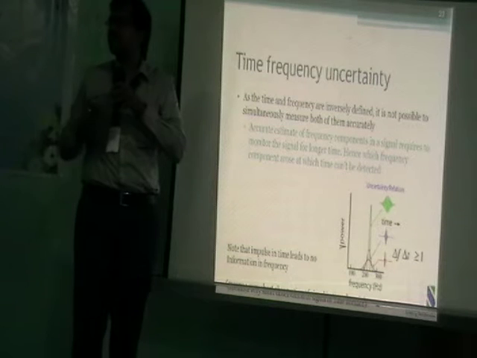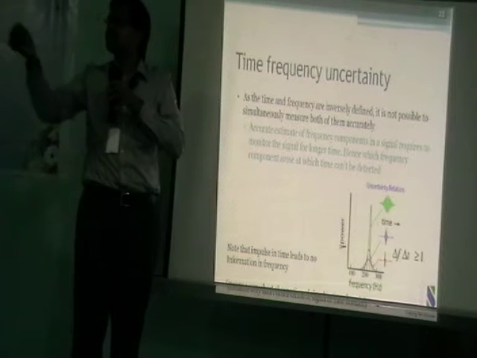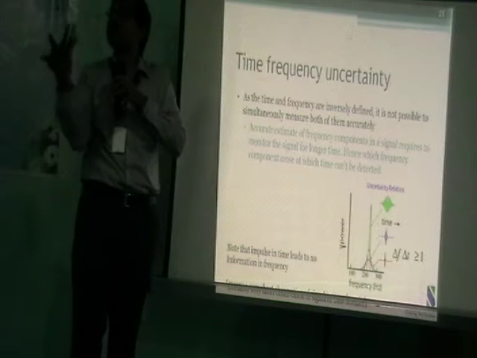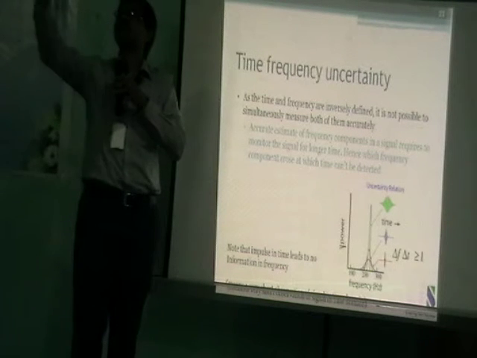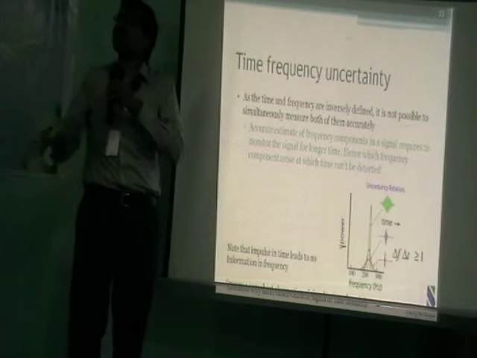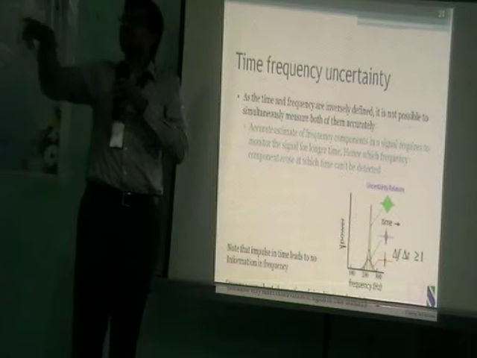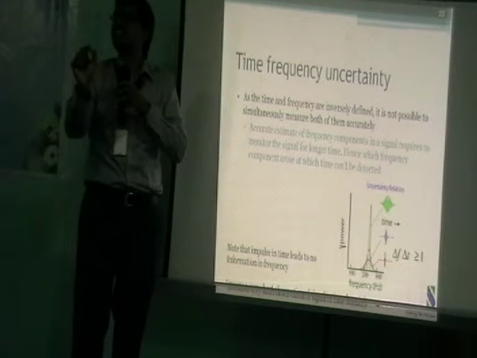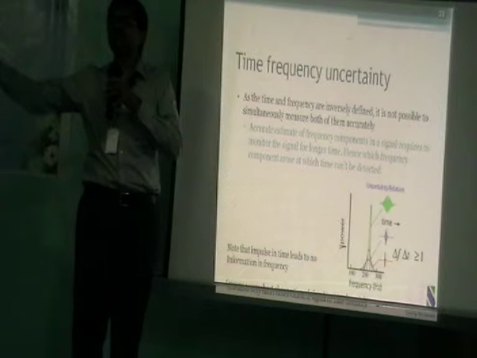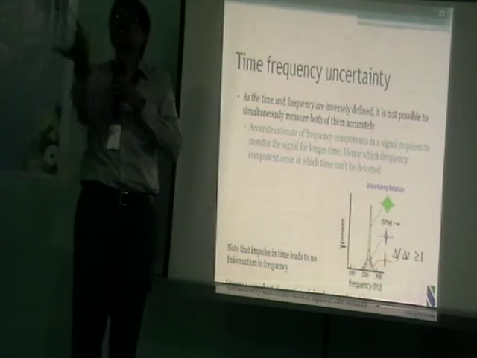Practically minus infinity to plus infinity may not be there, but at least you take 10,000 samples. Since you are taking 10,000 samples, over that time you are able to tell what the frequency is. But if I ask when that frequency popped up, you can only tell the energy of that frequency within these 10,000 samples, or the next 10,000 samples. But in the time domain, your precision has been lost.